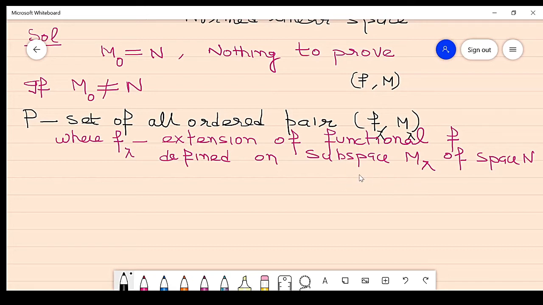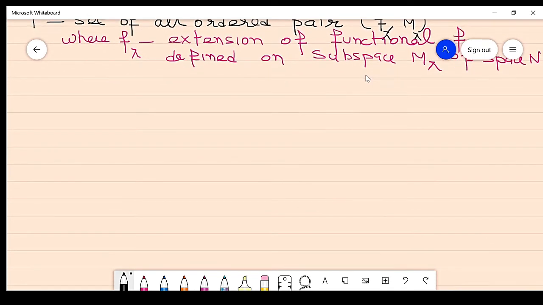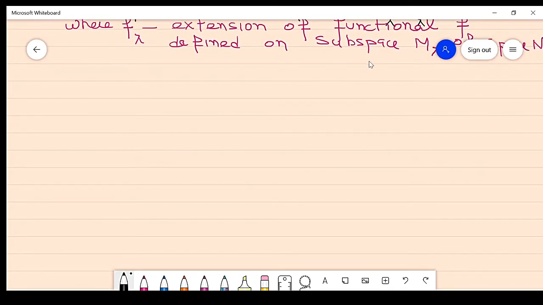M lambda is a subspace of N. So this set consists of all such ordered pairs, with the same norm: the norm of F lambda is equal to the norm of F. Because it is an extension, it has the same values on M, and they also have the same norm.